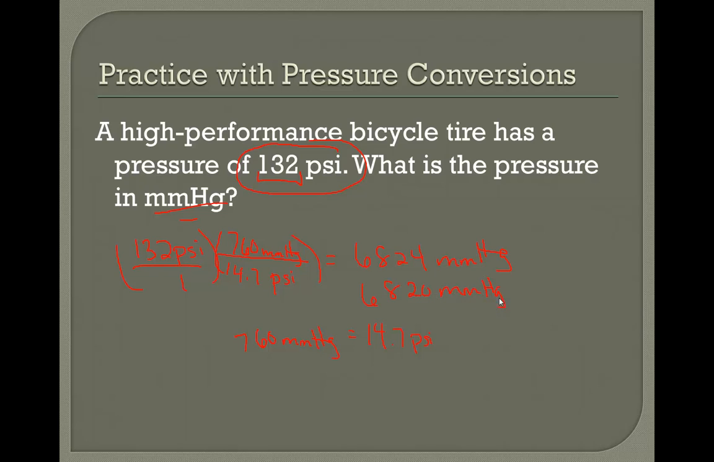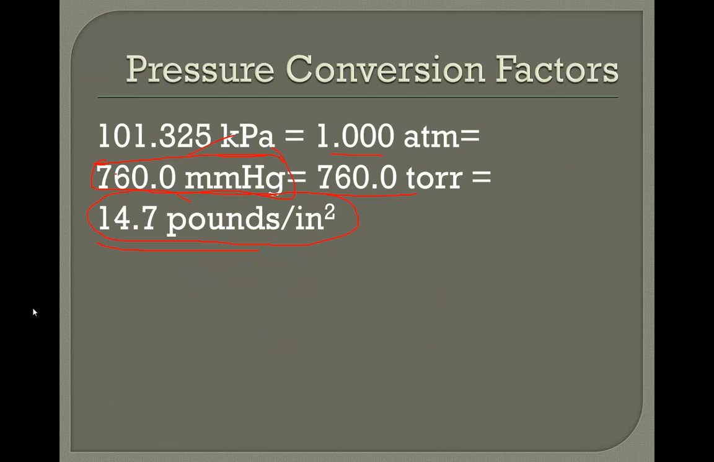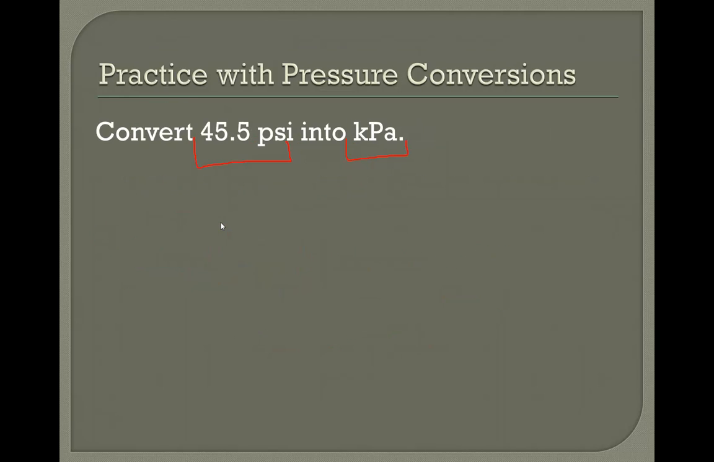We're going to do one more example. Convert 45.5 psi to kilopascals. Once again, we see that 101.325 is the kilopascals, and then 14.7 is pounds per square inch. So we can make a conversion factor out of that. 14.7 psi is equal to 101.325 kPa.